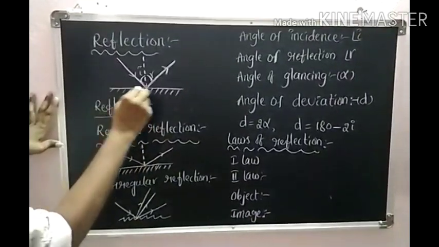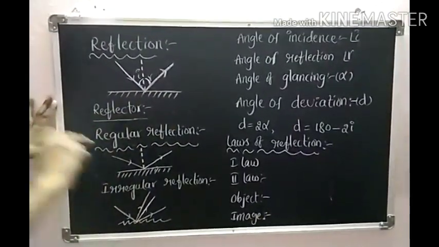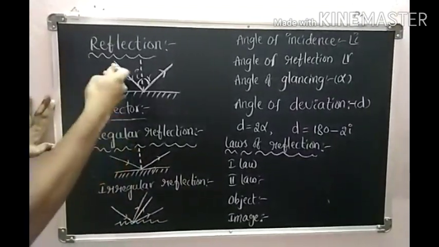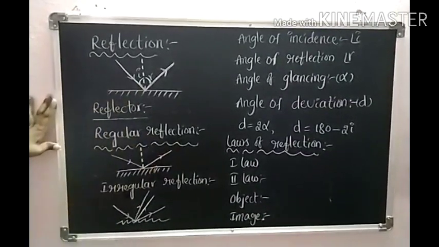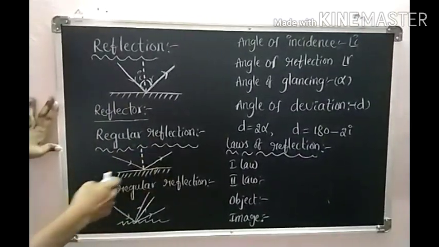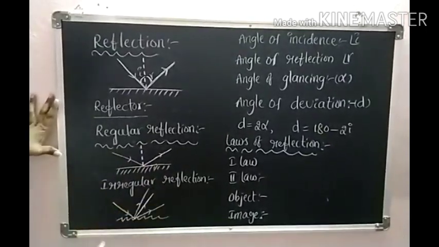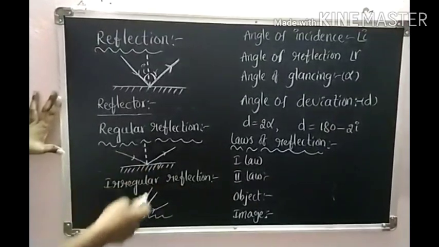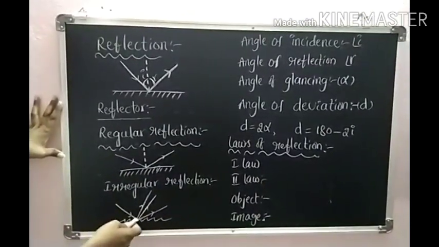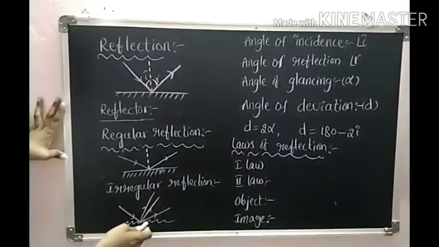If the surface is smooth, then the reflection from the surface is said to be regular reflection. For example, a light ray incident on the mirror comes back. This is regular reflection. If the surface has a number of irregularities, when light falls on it, that reflection is said to be irregular reflection.